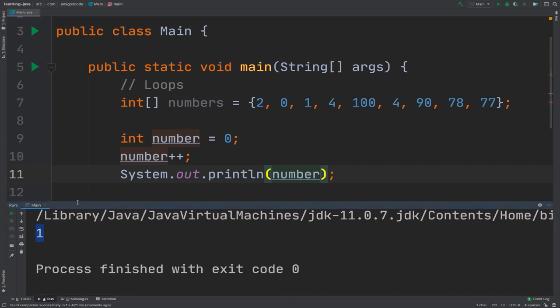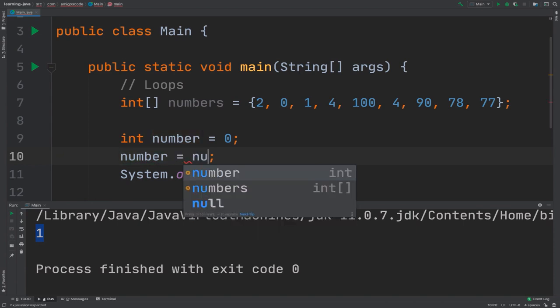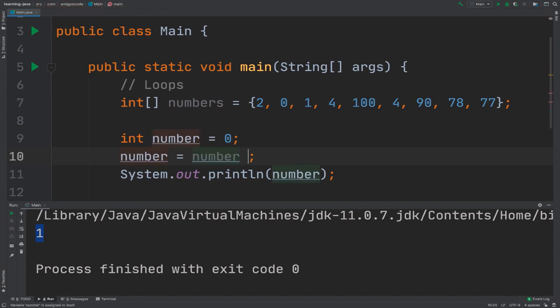This simply says take the current value of number, and plus plus says increment it by 1. This is the exact same thing as saying number equals the current value of number plus 1.